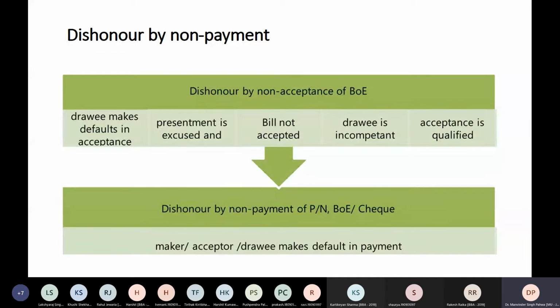Further, on the dishonor of bills of exchange, if the drawee makes a default in the acceptance, then it can happen. If the presentment is excused and the bill is not accepted, the drawee is incompetent or acceptance is qualified, then it will be called dishonor by non-acceptance. And dishonor by non-payment happens when the payment of a promissory note, bill of exchange and check is not made. In this case, the maker, acceptor and drawee makes a default in the payment, or he doesn't pay the bill on its maturity.